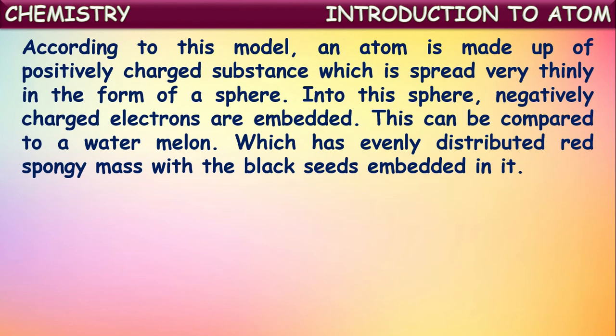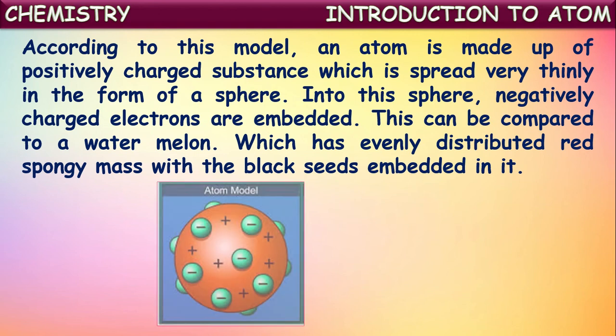According to this model, an atom is made up of positively charged substance which is spread very thinly in the form of a sphere. See, as shown here, the entire positive charge in an atom is spread in a sphere shape. Into this sphere, negatively charged particles, that means electrons, are embedded.